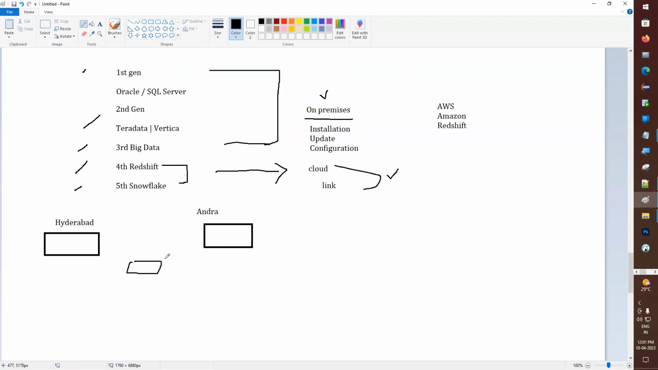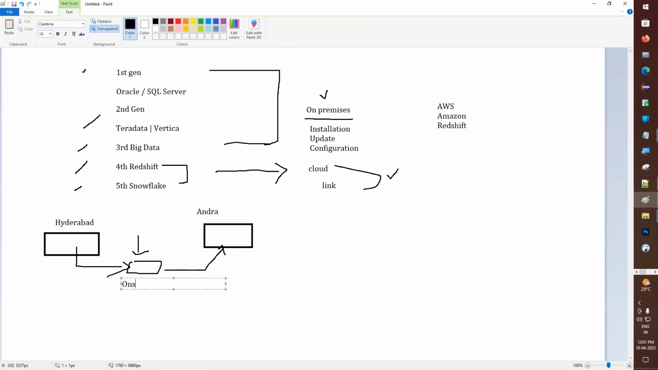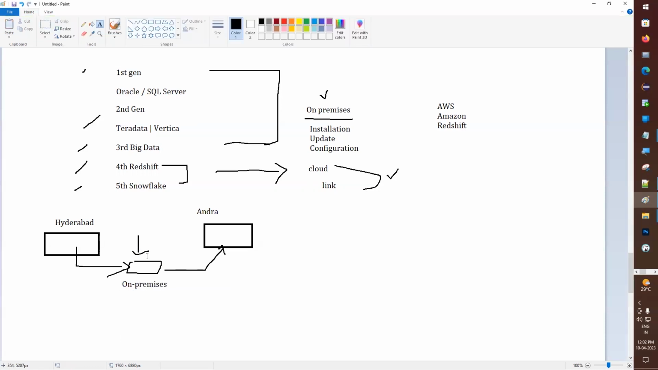No, let's take an example. If we buy a car to go to Andhra, we can buy the car and go. But what happens? We have to spend a larger amount to buy the car, and we have to put in petrol, diesel, maintenance, servicing, and hire a driver also. There are many things we have to do if we are buying a car, right? This is what on premises is. If we buy the software directly, this is the issue that happens, and we have to do everything manually.